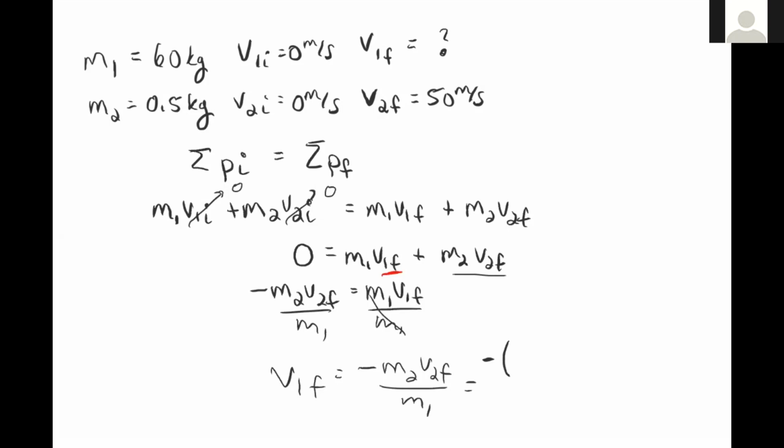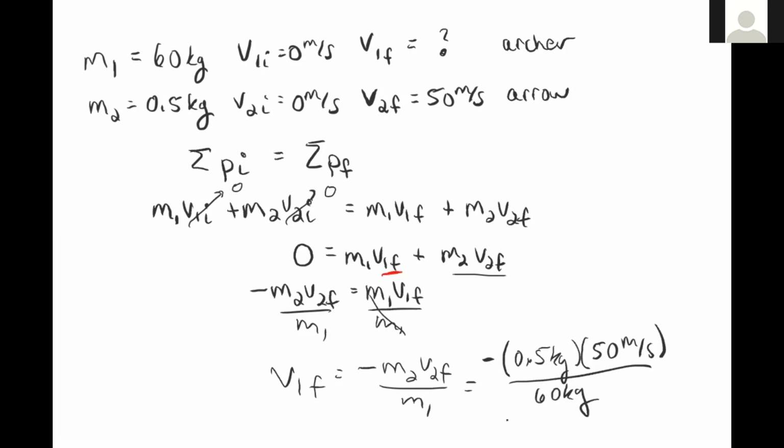So we've got minus the mass of the arrow. Remember, we called the arrow 2, and we called the archer plus the bow 1. So the mass of the arrow was 0.5 kilograms times the velocity of the arrow, 50 meters per second, divided by the mass of our archer plus the bow that he's holding, which is 60 kilograms. If we do all that, we see that the units of kilograms cancel on top and bottom. We're going to be left with units of meters per second. And our answer is equal to minus 0.417 meters per second.